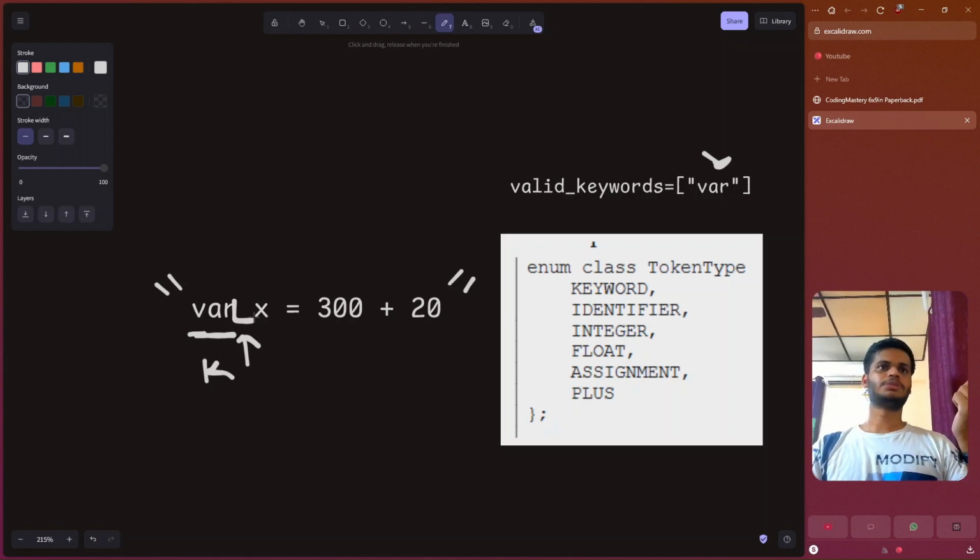Then we encounter a white space. Now we don't have any keyword for a white space. So what we will do is we will ignore this white space and advance to the next character.